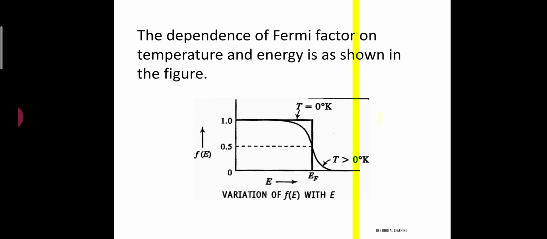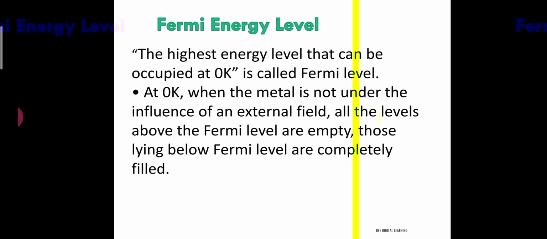And for temperatures greater than 0 Kelvin, you can see that for E less than EF, very close to EF, the value of f(E) starts decreasing, and the value of f(E) is equal to 0.5, or 50%, at E = EF for temperatures greater than 0 Kelvin, and for E greater than EF, the value of f(E) falls off very quickly to 0 above EF.